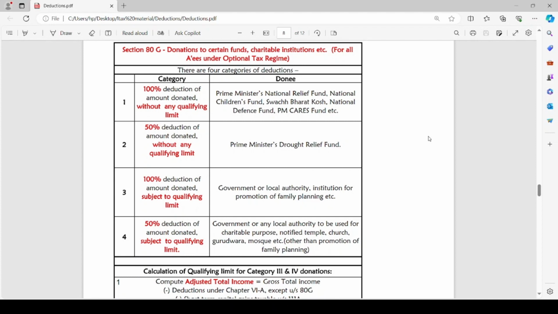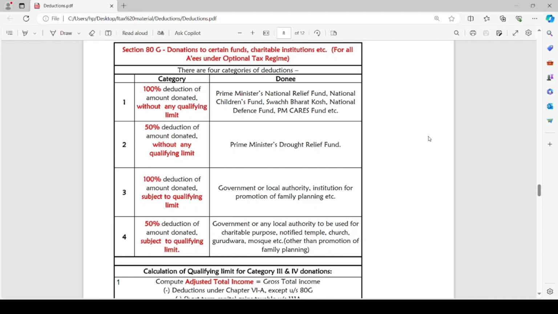The third category, if the donation is towards government or local authority or any institution for promotion of family planning, etc., 100% deduction of amount donated is allowed subject to a qualifying limit. If the donation is towards government or any local authority to be used for charitable purpose, notified temple, church, gurudwara, mosque, etc., other than for promotion of family planning, in such a case 50% deduction is allowed out of the amount donated subject to the qualifying limit.